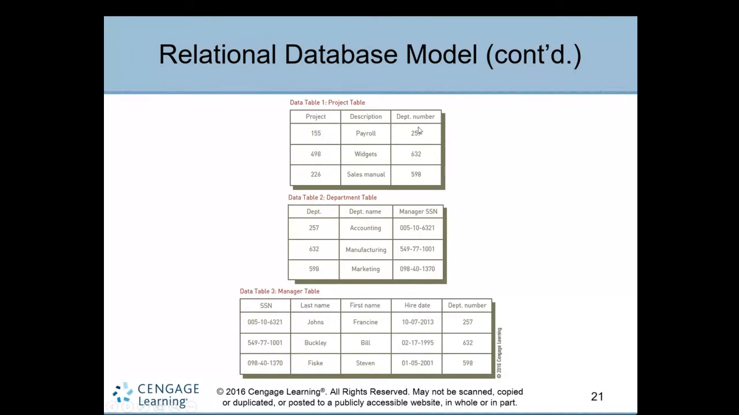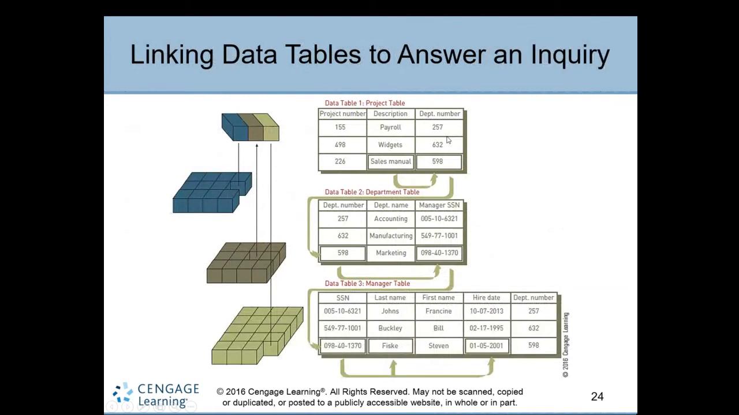Combining, we link the manager ID with the department ID, and the department ID with the project ID. So they are linked together. This is called a linking example. For example, you want to see the sales manual project. Which department is responsible for handling this project? 598. You see here, 598 is in the department table.